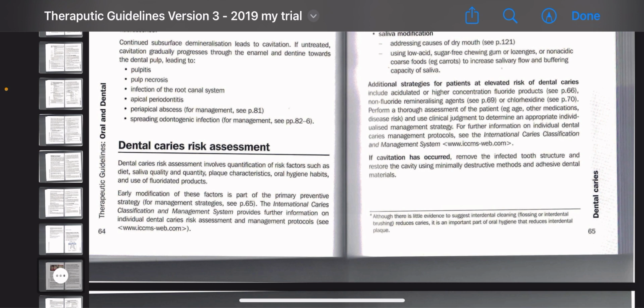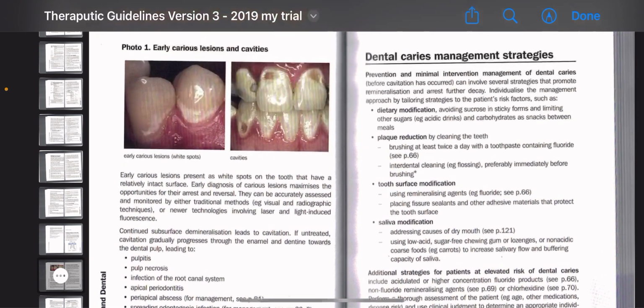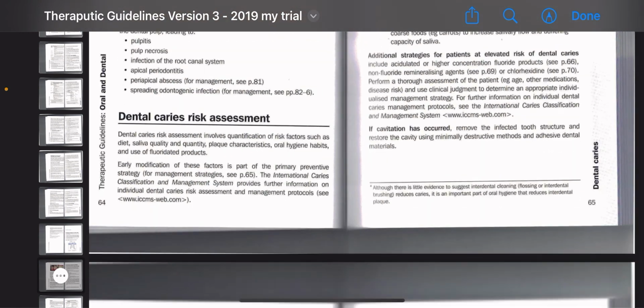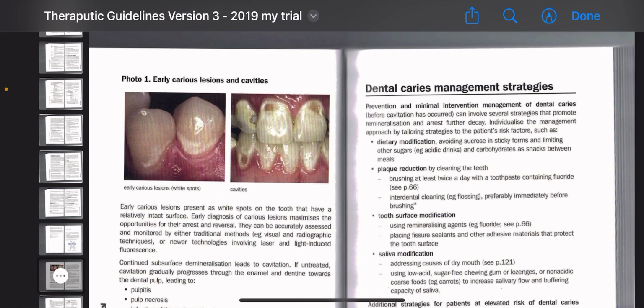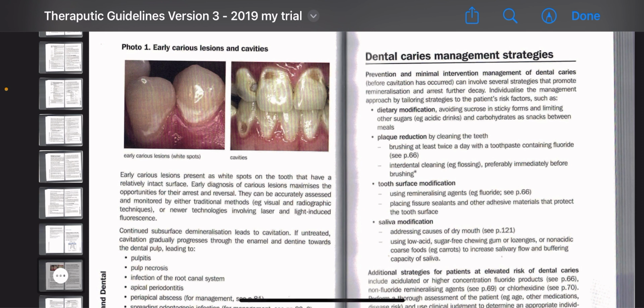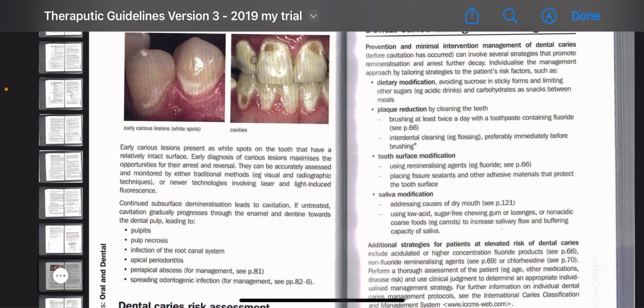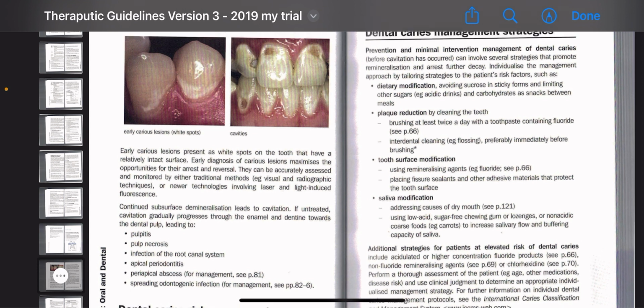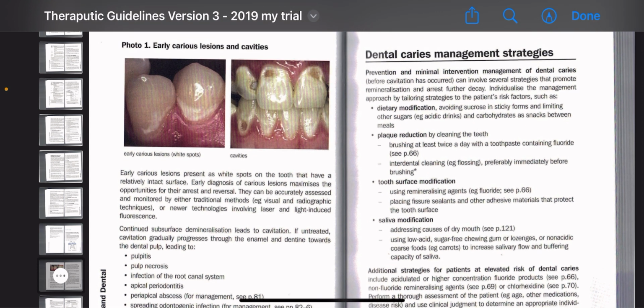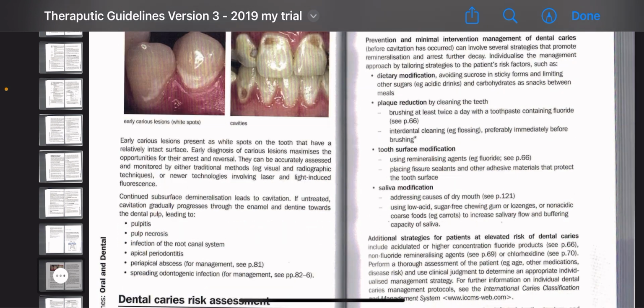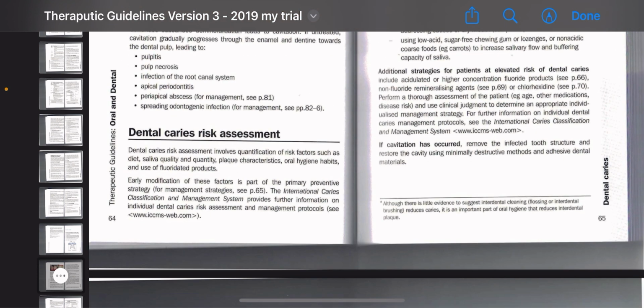Now, the above chapter related to the prevention and minimal intervention management of dental caries before cavitation has occurred. That is, if a question asks about early caries, a white spot lesion, then you look at the risk factors, find which is most important, and modify it. Now, if cavitation has occurred, what is the next option?